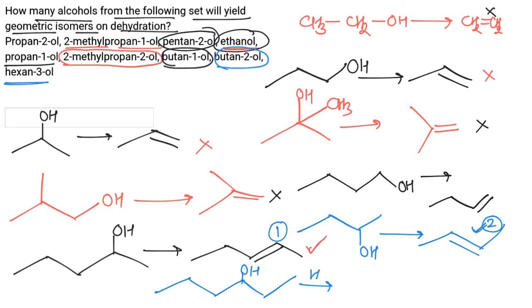On heating with H2SO4 it will give 2-hexene as the final product, and 2-hexene will also show geometrical isomerism. So in total we have 3 molecules which show geometrical isomerism on dehydration.